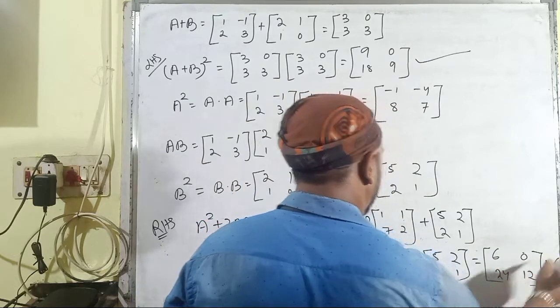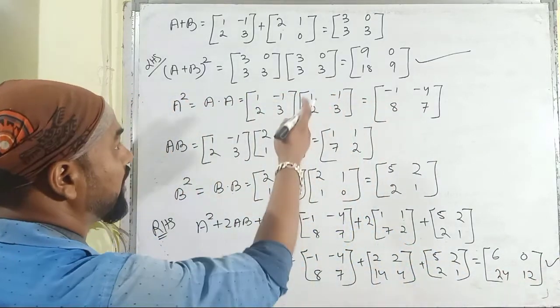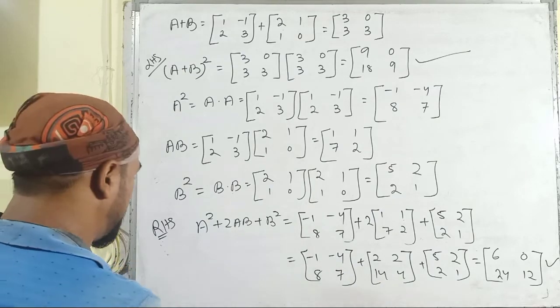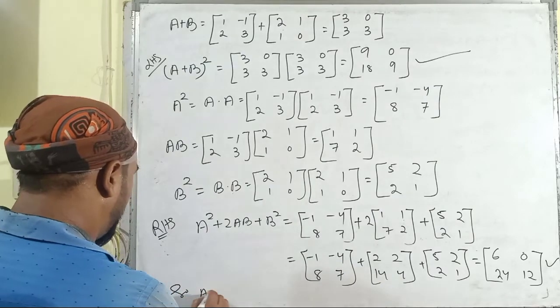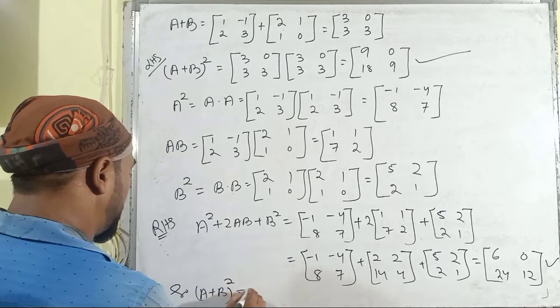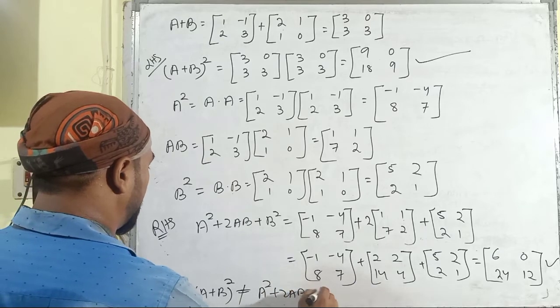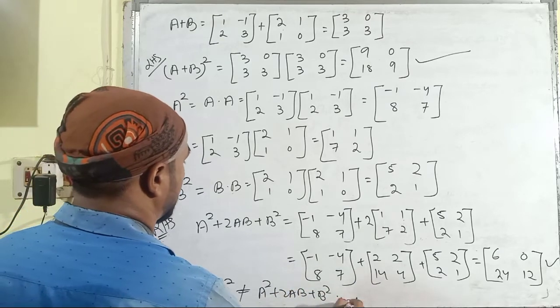and here it is the right hand side part. From the left hand side part and the right hand side part, you can see that the left hand side is not equal to the right hand side. So (A plus B) whole square is not equal to A square plus 2AB plus B square, and here it is the proof.